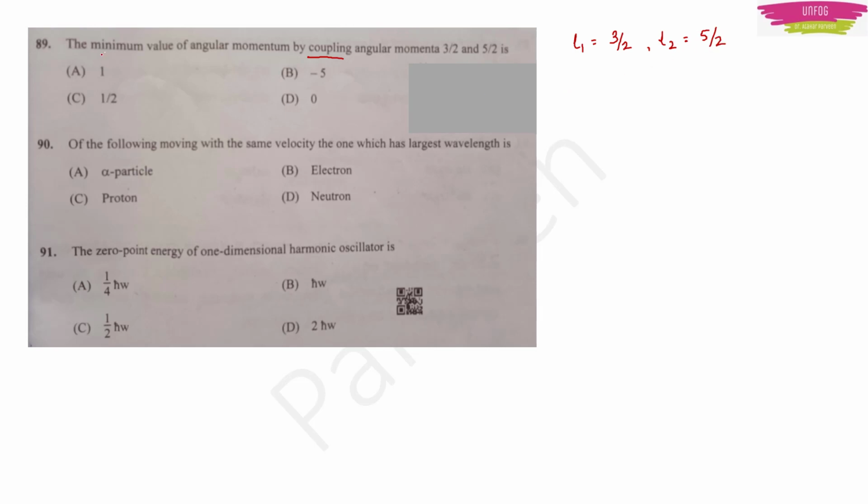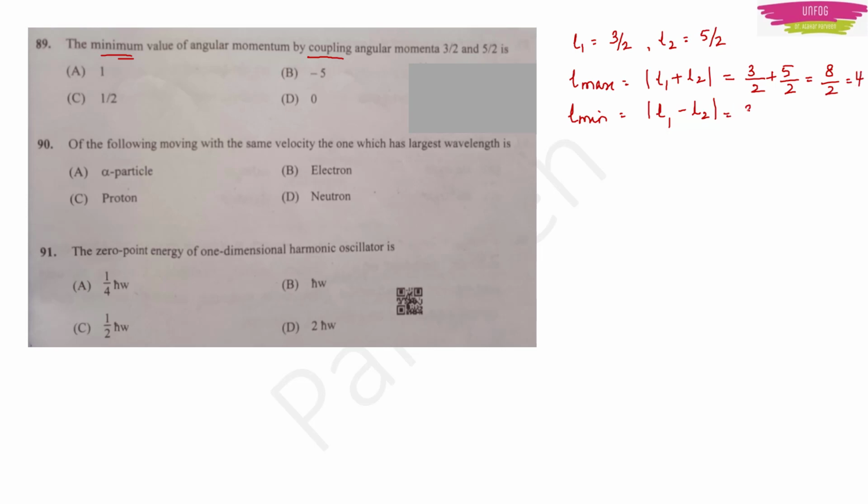Now they want me the minimum value. I know that for maximum value I take a mod of the sum of L1 and L2. For minimum value of angular momentum I take a mod for the difference of L1 and L2. So maximum will be 3 by 2 plus 5 by 2, or 8 by 2, or 4.